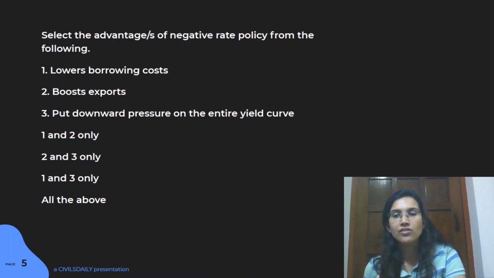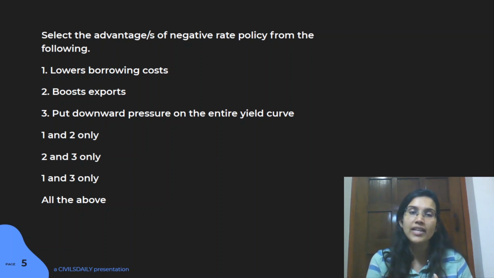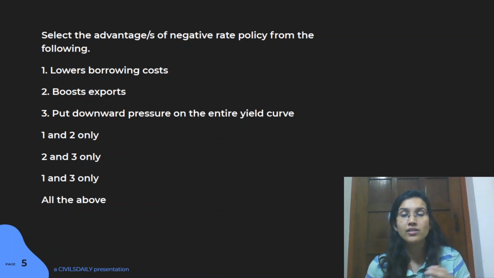So if you have an interest rate policy which is increasing, that means you're going to have higher yield. Similarly, in negative rate policy, if your interest rates are going down, you'll obviously have a downward flow of the yield curve, right? So this particular statement is true. But again, the answer of this particular question is going to be A, because this is not an advantage. You're getting lower yield, like the profits for somebody who's investing into the bonds is getting reduced. So this is not going to be an advantage. This is going to be a disadvantage that comes out of this negative rate policy.